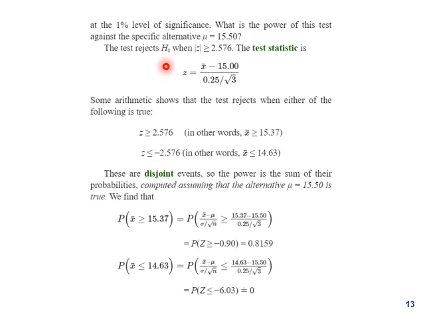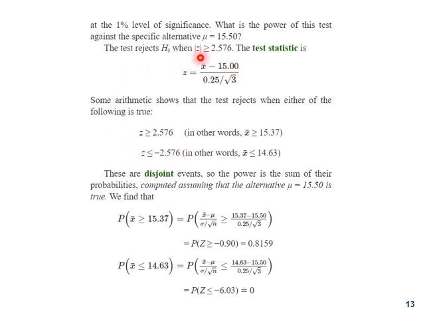Now we are looking for the question. It is saying, for the 1% level of significance, what is the power of this test against the specific alternative, that is mu equal to 15.50? The test rejects the null hypothesis when z is greater than or equal to 2.576. 2.576 is the critical value for the 1% level, because this is a two-sided test. So there would be two values. One is 2.576 and the other is minus 2.576.